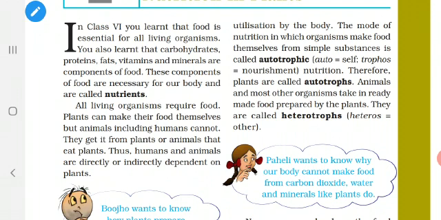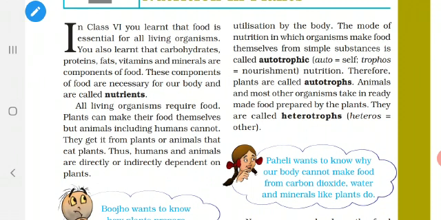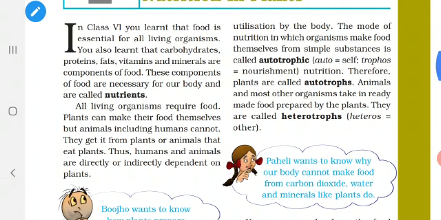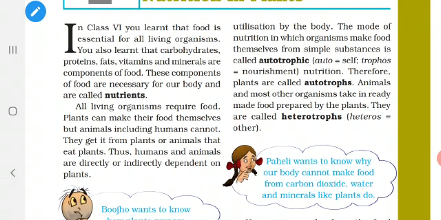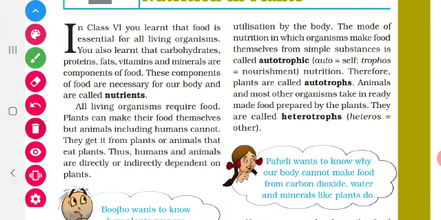We also learn about various components such as carbohydrates, proteins, fats, vitamins and minerals. These components are called nutrients. So what is the function of carbohydrate? It gives energy. What is the function of protein?